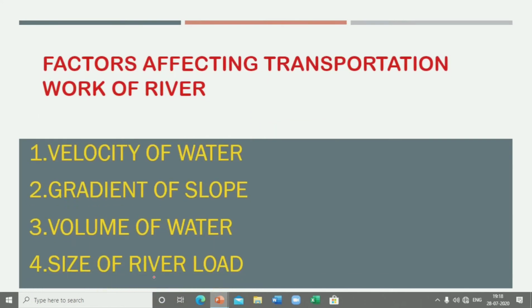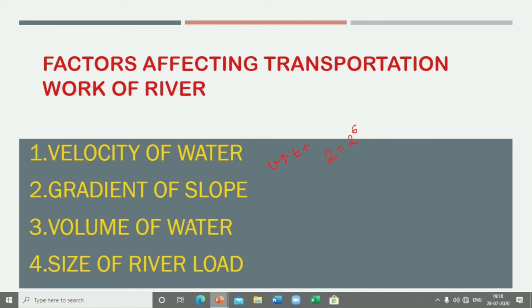Next we are coming to the factors affecting the transportation. The first factor is the velocity of the water. The velocity of the water is the most important factor, in fact. The increase in velocity of the water increases the transportational capacity. The more the velocity of the water, the more is the transportational capacity. So it is said that if the velocity of the water is doubled, then the transportational capacity of the river increases by 2 to the power of 6, that is 64 times.